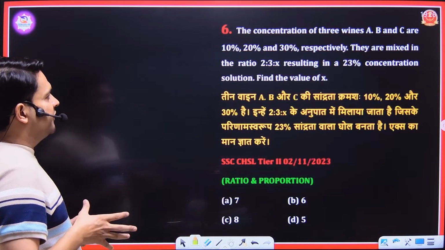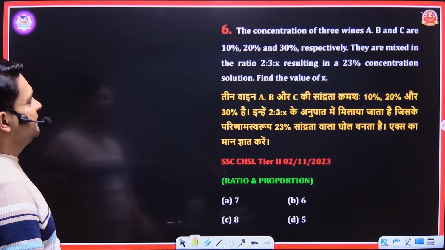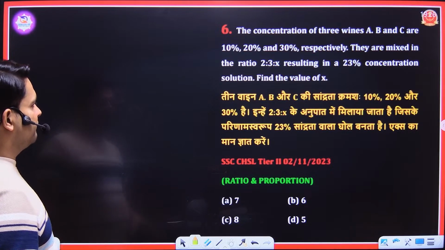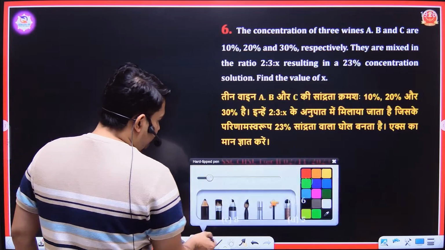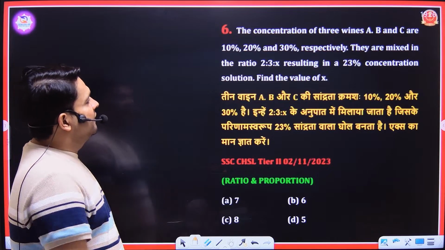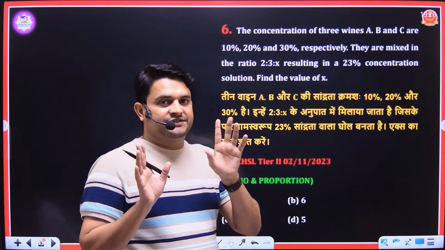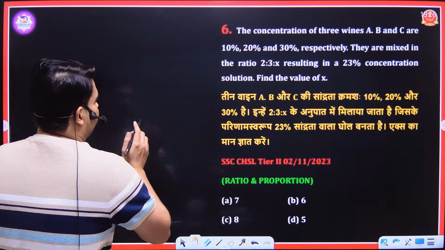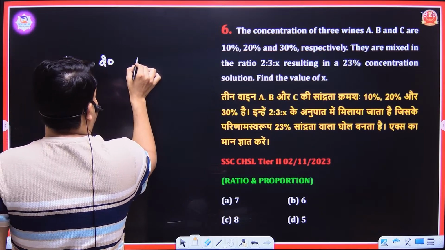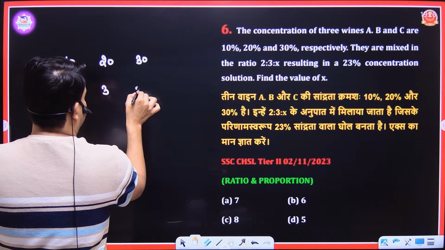Question number 6. The concentrations of three wines A, B, and C are 10%, 20%, 30% respectively. They are mixed in the ratio 2:3:x, resulting in a 23% concentration solution. Find the value of x. There is a method in mathematics called alligation, but we will use another method, because if I use alligation, then I have to use double alligation. It will destroy my time. What I will do is take 10% of the first wine, 20% of the second wine, and 30% of the third wine. This one is 2 points, this one is 3 points, and this one is x points.